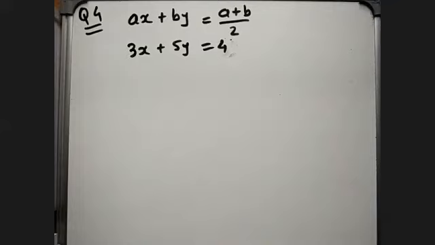So from any one of the equations, we will make x or y the subject and put its value in the other. So let us see over here.